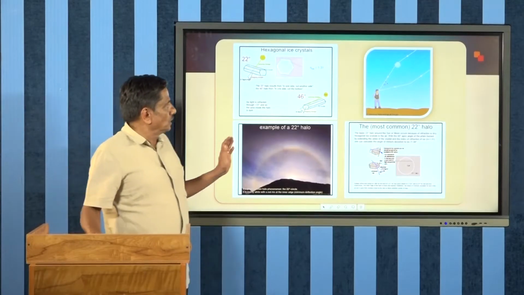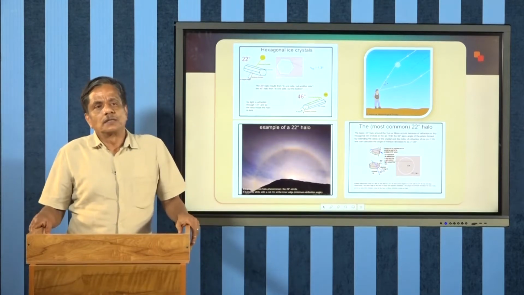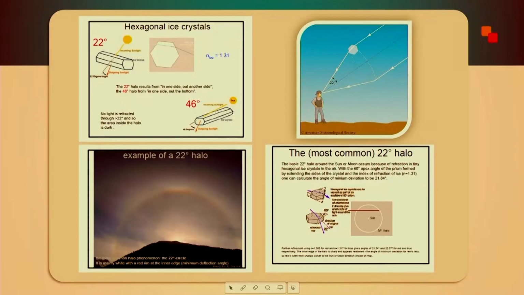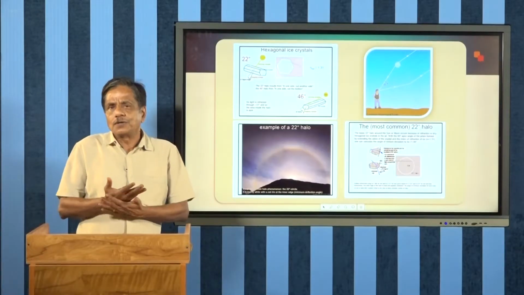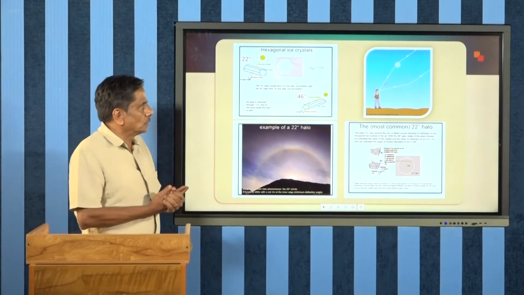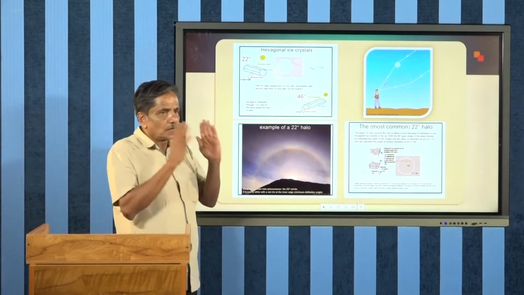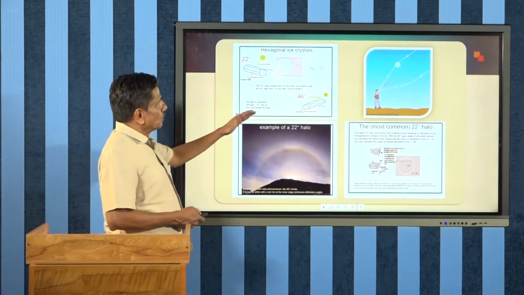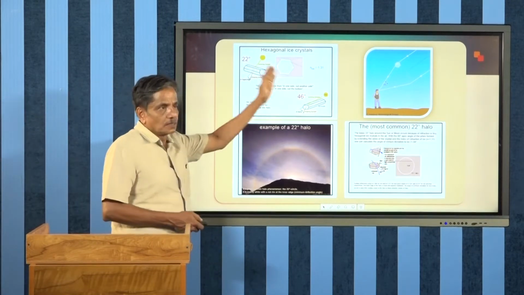This indicates that the atmosphere is stable, because the formation of ice crystals in a slow manner means the atmosphere is free from convection. So, this halo tells us that the atmosphere is stable and quite calm. There is no possibility of rain or a thunderstorm in the coming days or coming week. So, we can observe a clear sky during the whole week. So, this is the 22 degree halo. This is the basic science behind it.